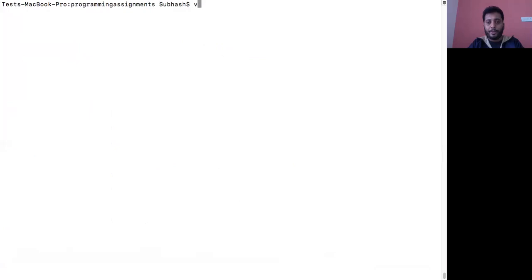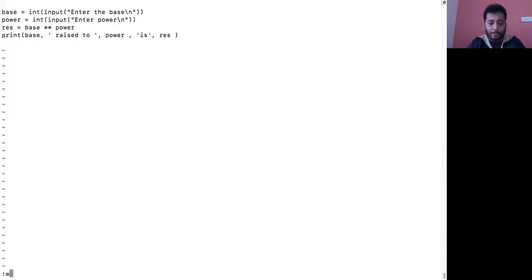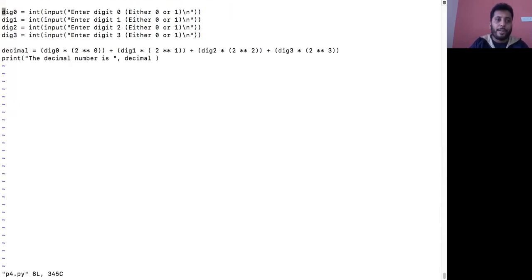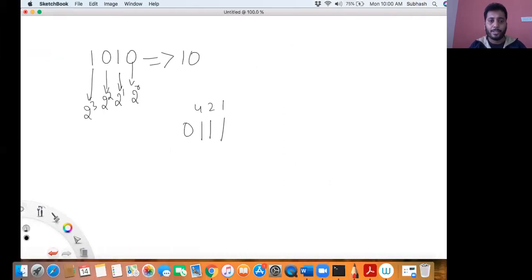So how to do it? vi p4.py. I enter 4 digits and then I multiply digit 0 with 2 power 0, and so on. If you know this formula, it is easy for you to do it. How do you convert from binary to decimal? One second, I'll show you that.